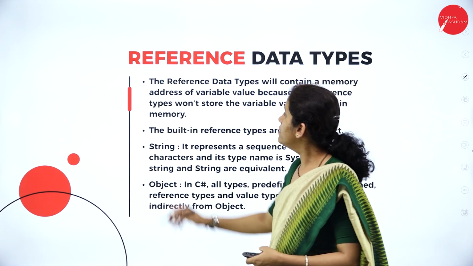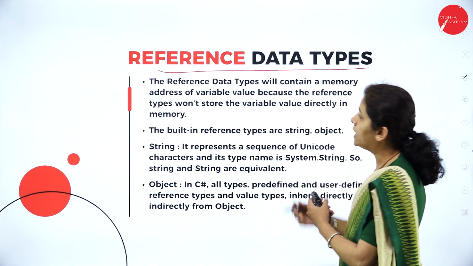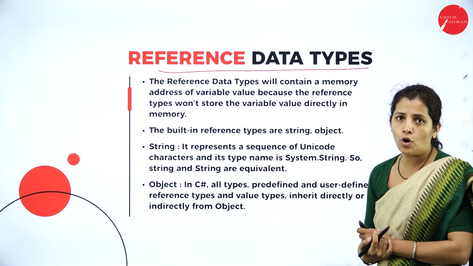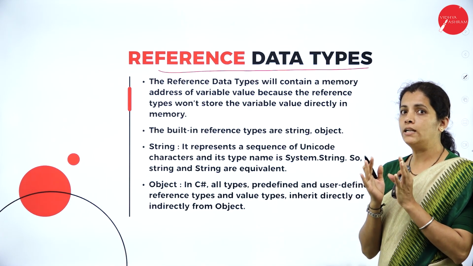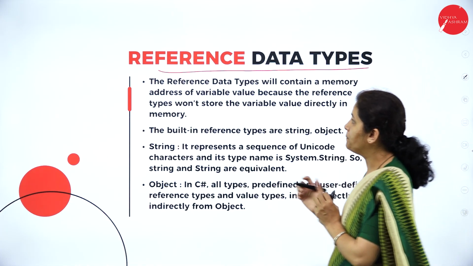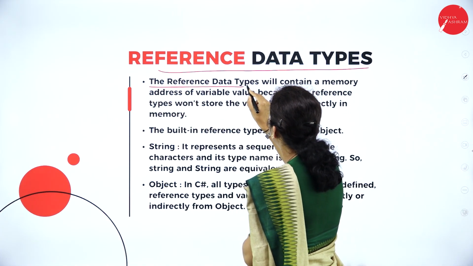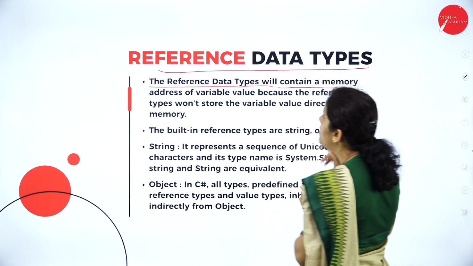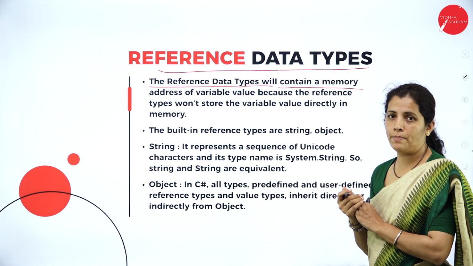Now I have reference data type. So reference is what? Address. Reference is nothing but the address. Now the reference data type will contain the memory address of a variable.